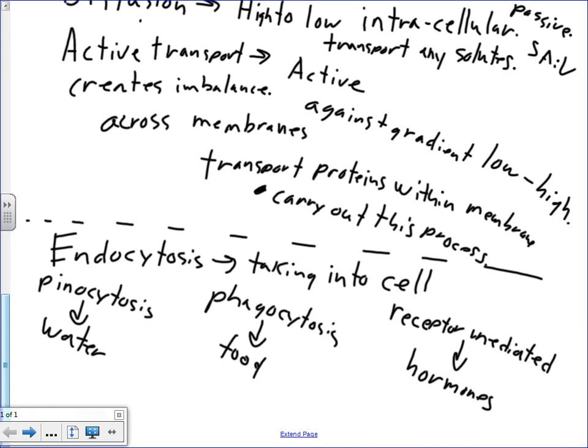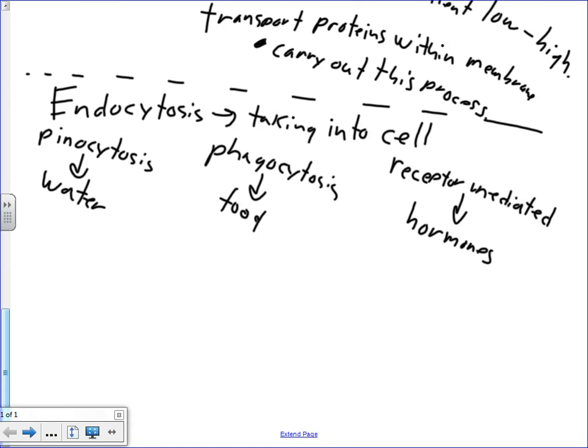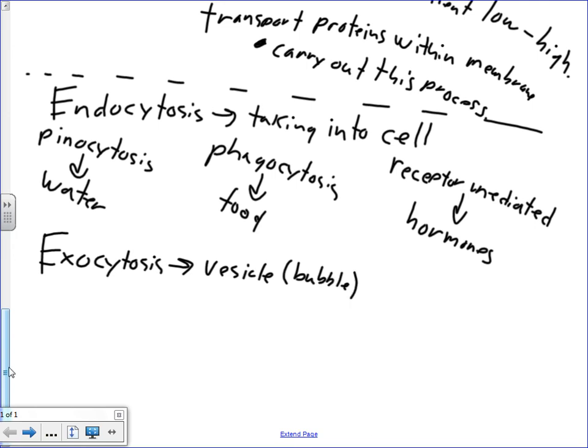All three of those are mechanically the same. The cell's membrane engulfs that material and brings it in. Different from osmosis, from active transport, from diffusion. Mediated, that's an M, sorry.